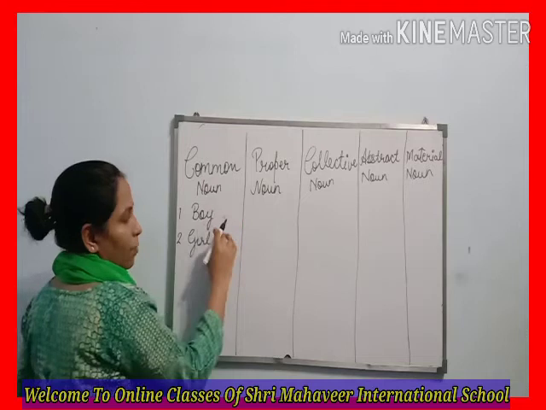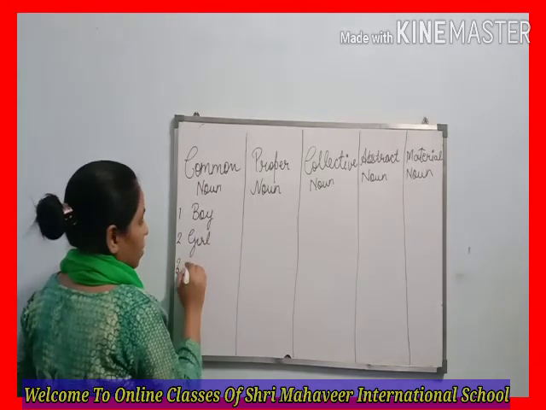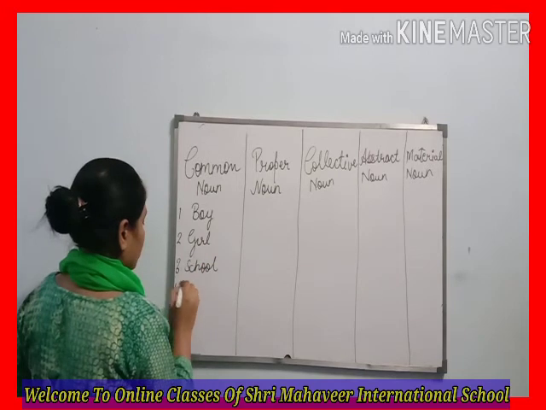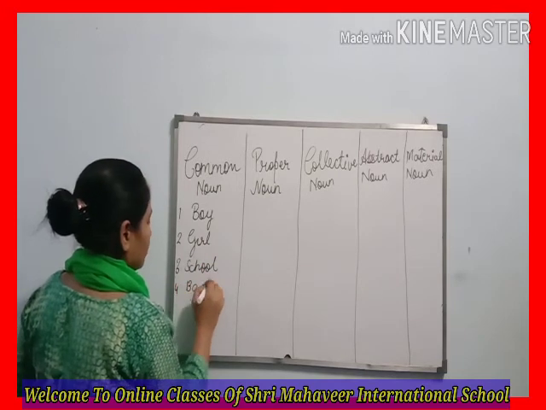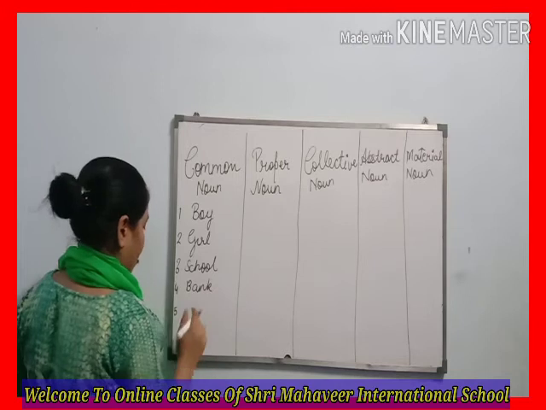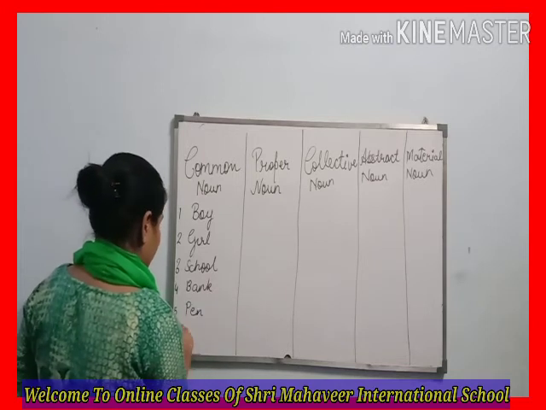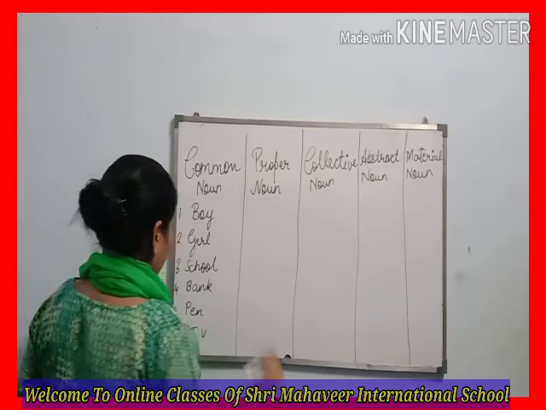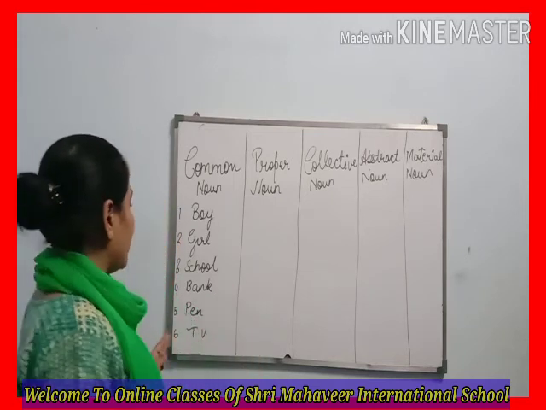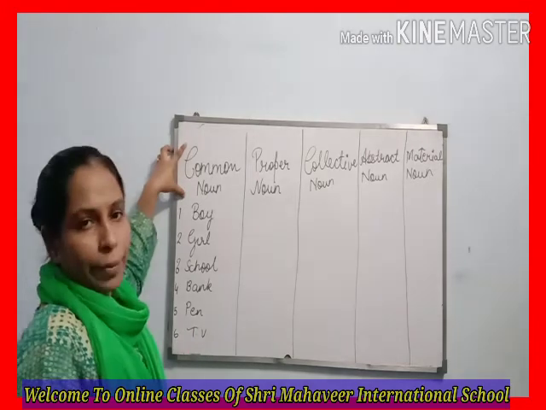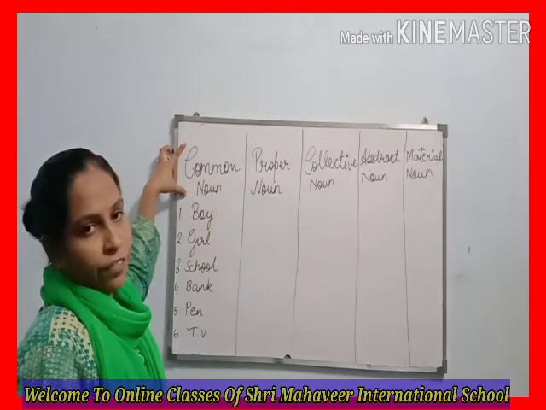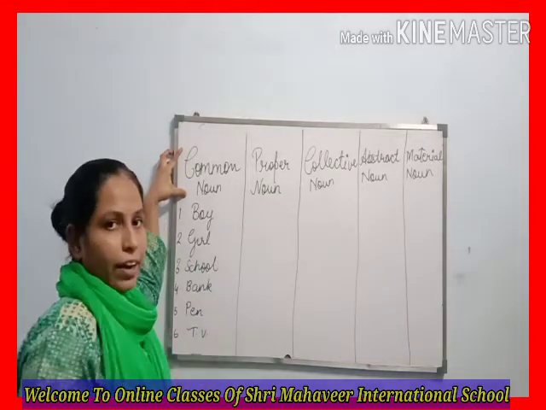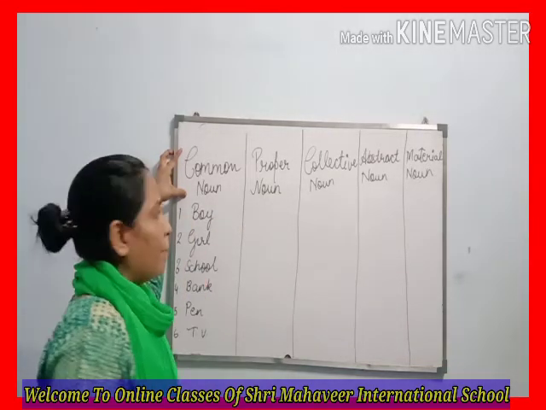These are examples of persons. School, bank, pen, TV. So here I write some examples based on common noun. If you write the definition of common noun, you should mention these examples to make the definition clear.